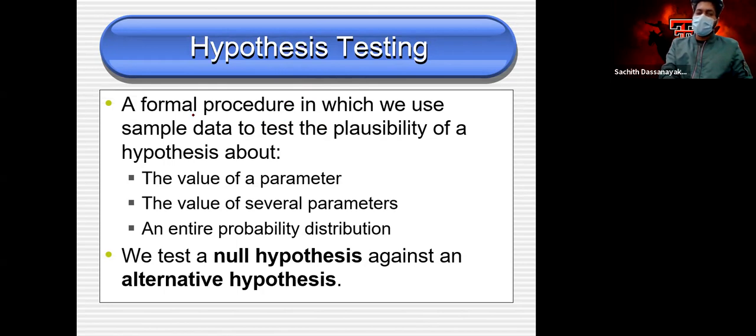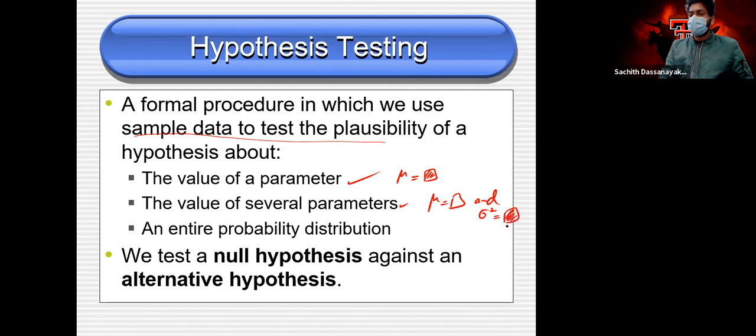Most of the time, almost all, we use hypothesis for sample data. We can create hypotheses about parameters, like mu equals something, mu equals 5.5. It can be several parameters, not only mu but sigma or sigma squared as well.